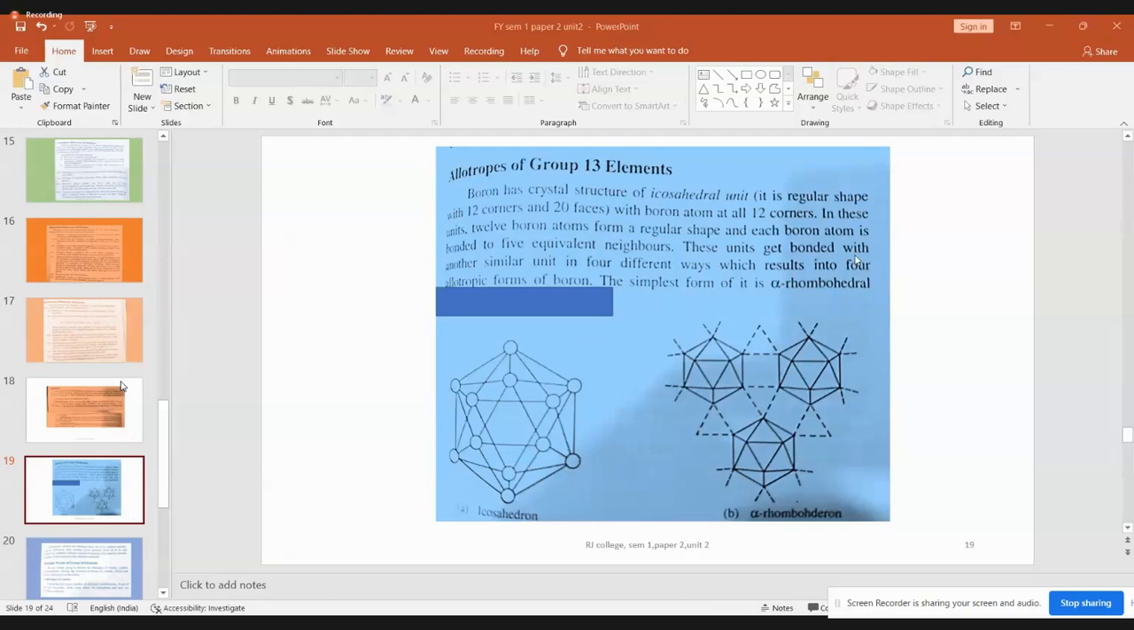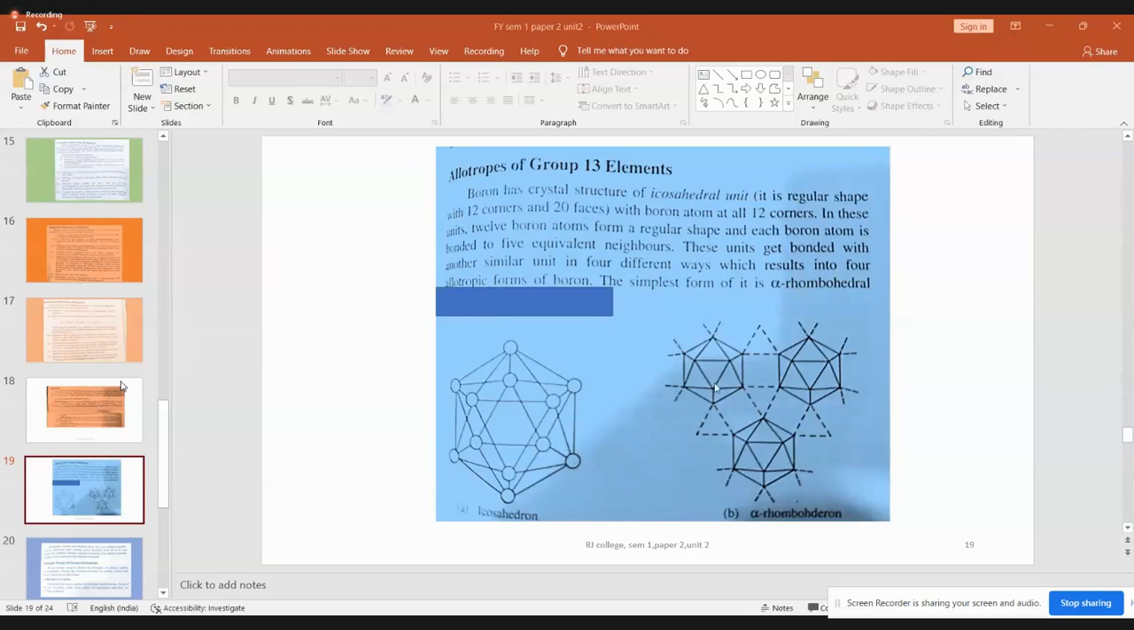The units will get bonded with other similar units. That means one icosahedron gets attached to another icosahedron in 4 possible ways. As a result, it gives rise to 4 allotropic forms. One such allotropic form is the rhombohedral form.